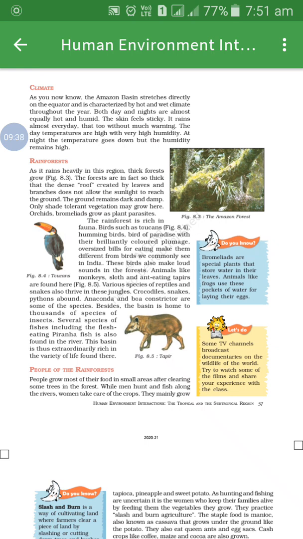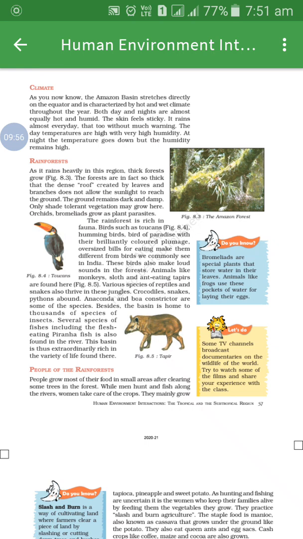Thousands of species of insects are also found. Means with the big animals, small animals, birds, the thousands of species of insects are also found in the Amazon basin or in the rainforest.